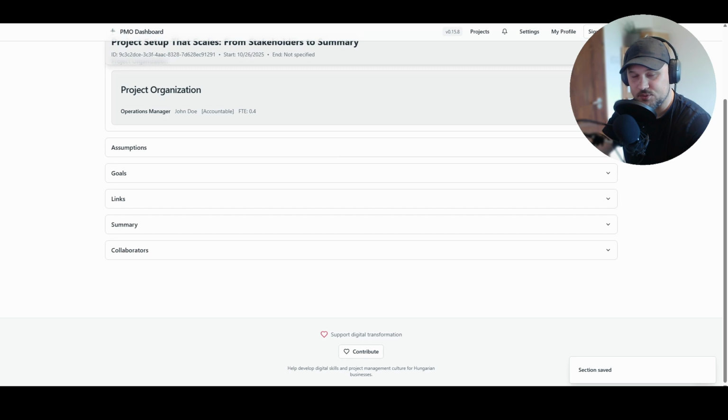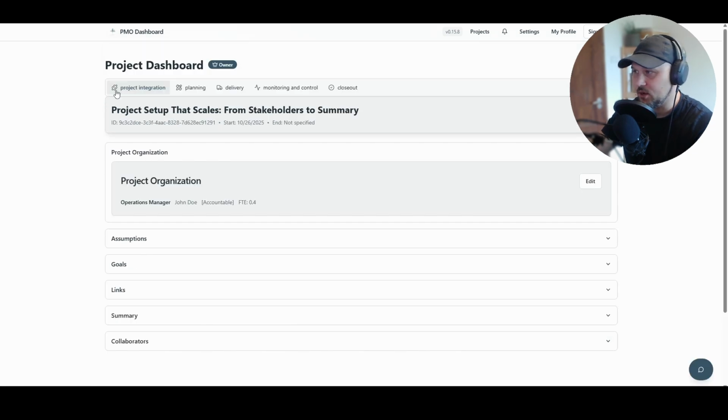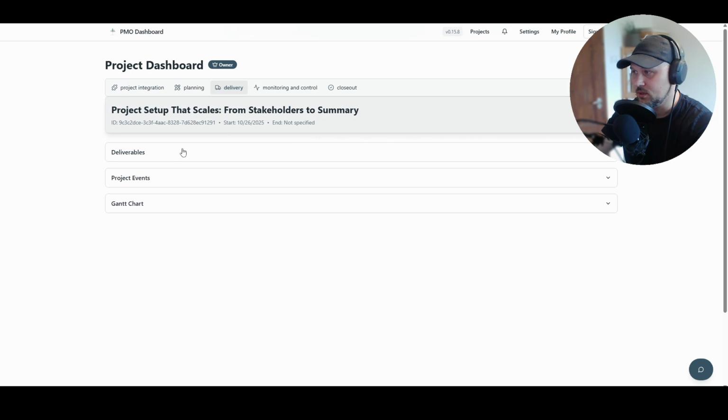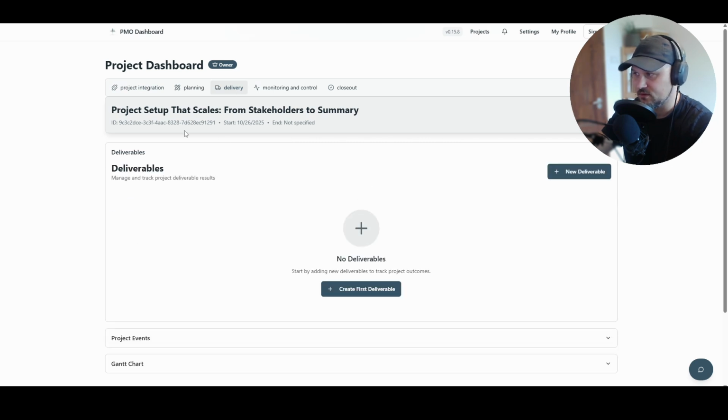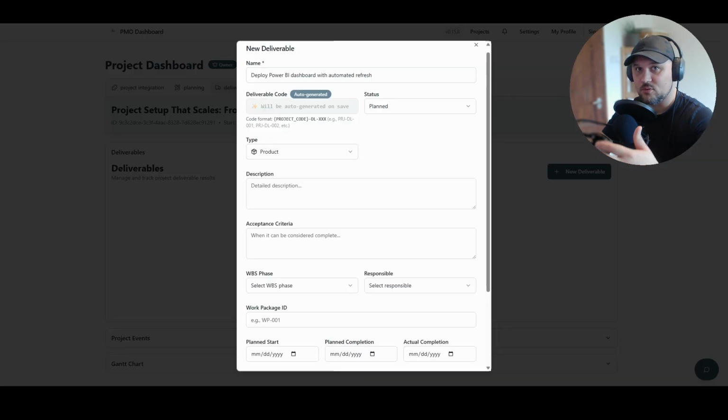Third step is going to be creating measurable deliverables. It is a mouthful, I know. Okay, navigate from our project integration module to our delivery module and into the deliverables section and create our first deliverable. Deliverables are where business intent meets execution reality.